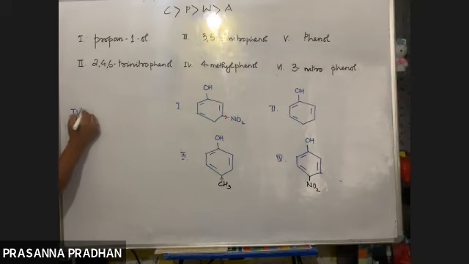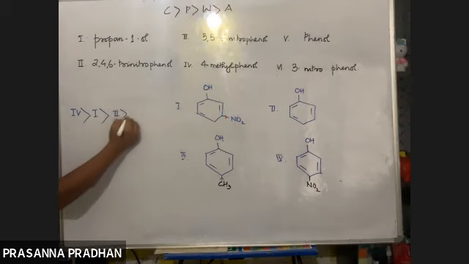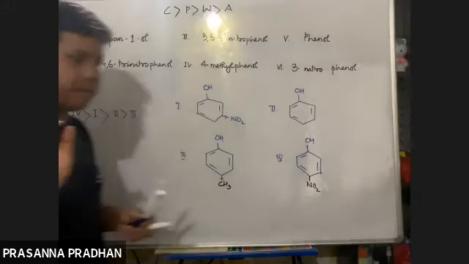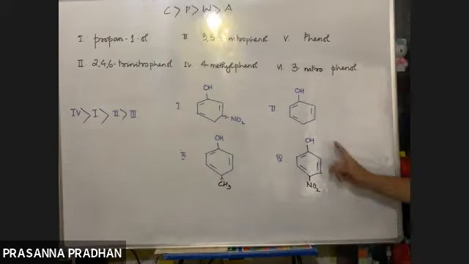So 4 will be most acidic, followed by 1. Very good. Followed by 2. And finally 3. So yes, this is a very simple concept. Just one line you should remember: the effect is more pronounced when the substituents are in the ortho and para position.